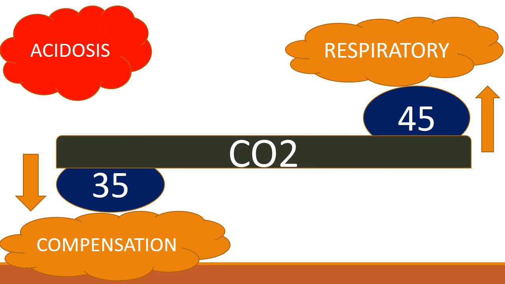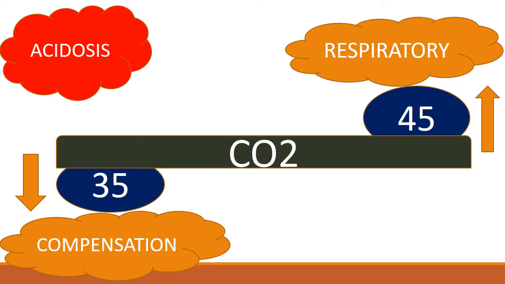So that's next. Now we have seen that it was acidosis as the pH was less than 7.36. If the bicarb is less than 22, it means that it was metabolic. But if the bicarb was not less than 22, it was either normal or even more than 28, then we have to look for the carbon dioxide. Now what we are anticipating is that since it's acidosis, the carbon dioxide concentration should be more than 45.